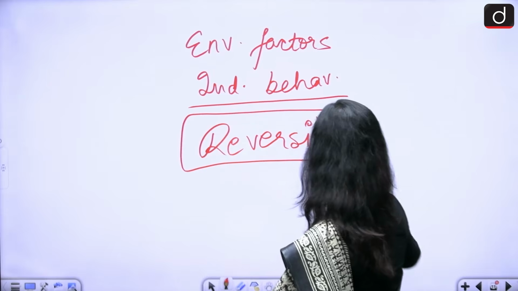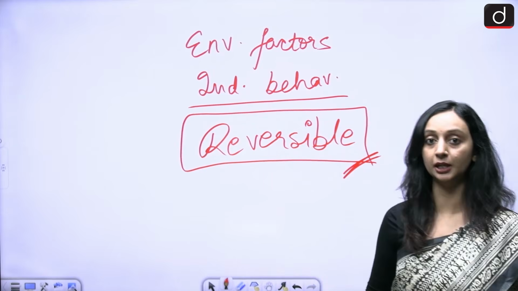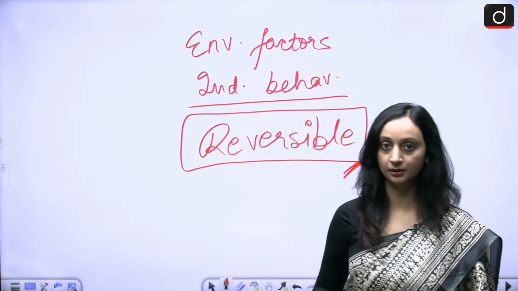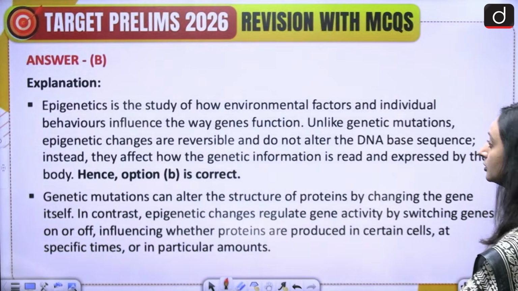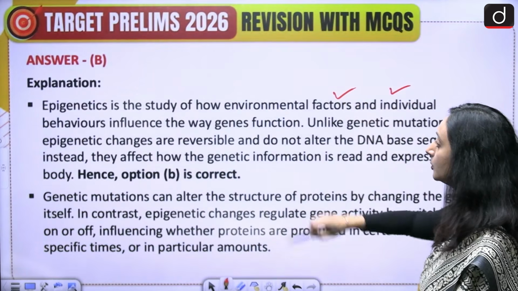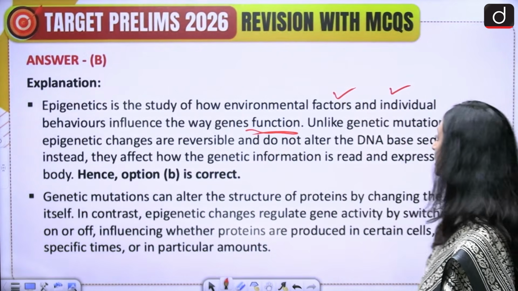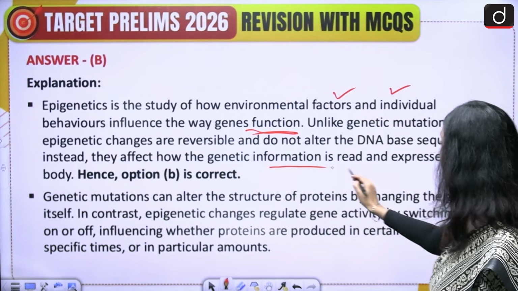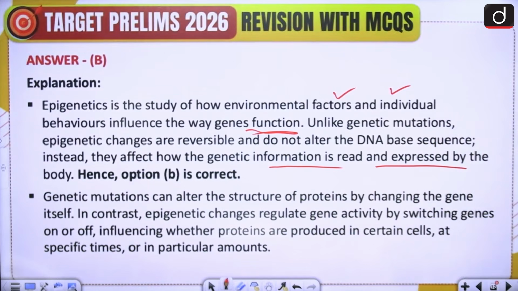Unlike mutation, where we are actually making modifications to the actual DNA sequence, epigenetics is reversible, right? So let's look at the explanation. It is the study of how environmental factors and individual behaviors influence the way genes function. Unlike genetic mutations, epigenetic changes are reversible and they do not alter the DNA base sequence. Instead, they affect how the genetic information is read and expressed by the body. So please take a screenshot.